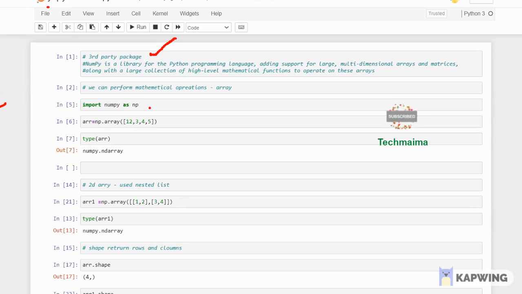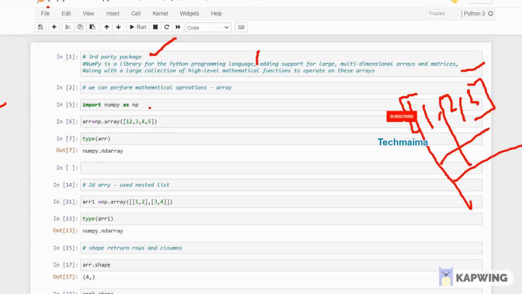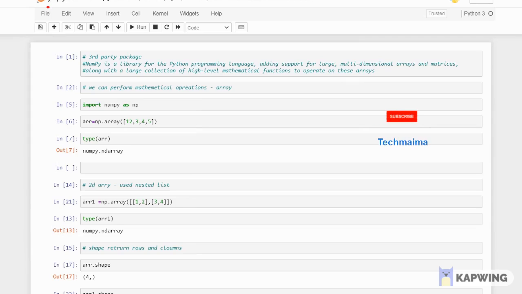NumPy is a library for the Python programming language, adding support for large, multi-dimensional arrays and matrices. I believe you know what is an array and what are matrices. Arrays you might have seen like this: 1, 2, 3, like rows and columns, right? If you know other programming languages like Java, or from your school days, you might have studied how to deal with arrays. In Python, to deal with arrays, we use NumPy, and matrices are similar. Here we can use n number of high-level mathematical functions on these arrays. This is the purpose of using NumPy: with this third-party package, we can deal with multi-dimensional arrays and matrices in Python.